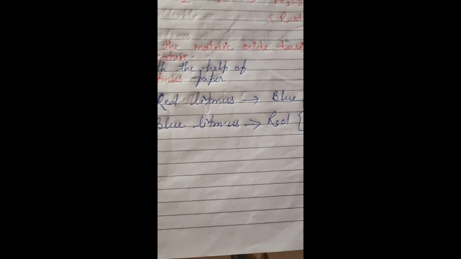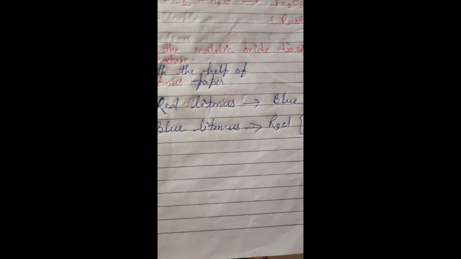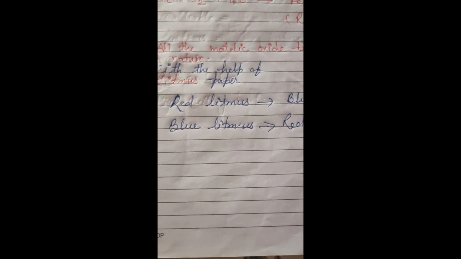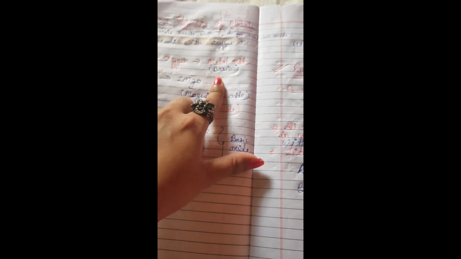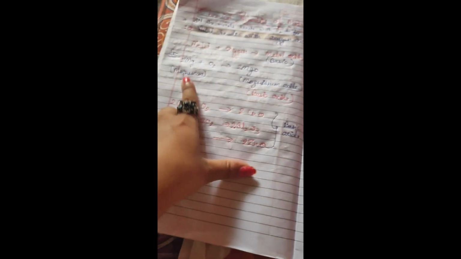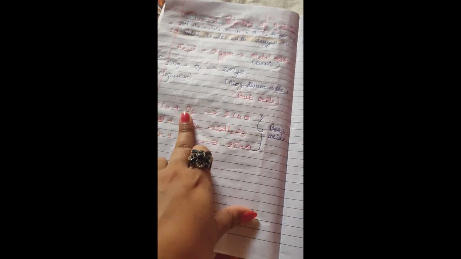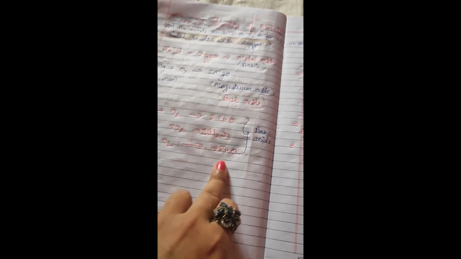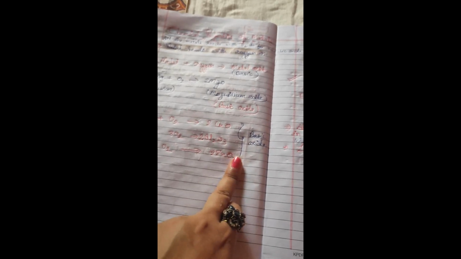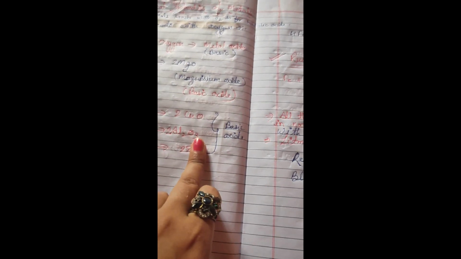All right. Are all the metallic oxides basic in nature? I earlier told you all the metallic oxides are basic in nature. When metal reacts with oxygen, it forms metal oxide, and this is basic in nature. Like copper reacts with oxygen, it forms copper oxide, and all are basic oxides. So how can we prove that all are basic in nature?